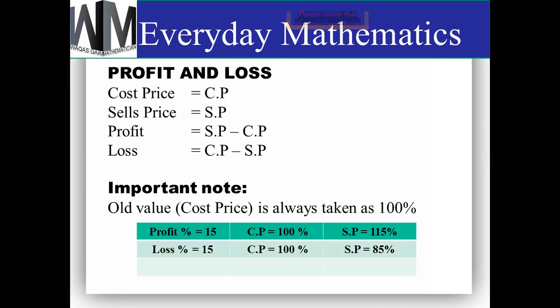Now for example, if the profit percent is given as 15, then the cost price becomes 100% and the selling price will become 115%. And if the loss percent is given as 15, then the cost price will be the same, nothing other than 100%, and the selling price becomes 85%.